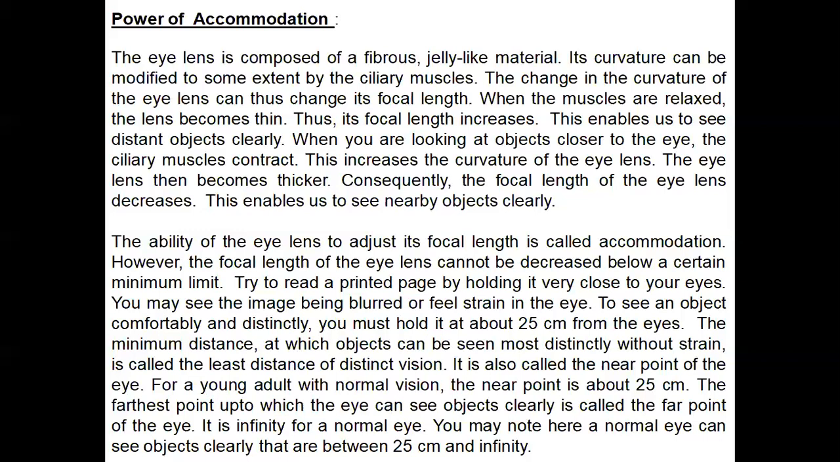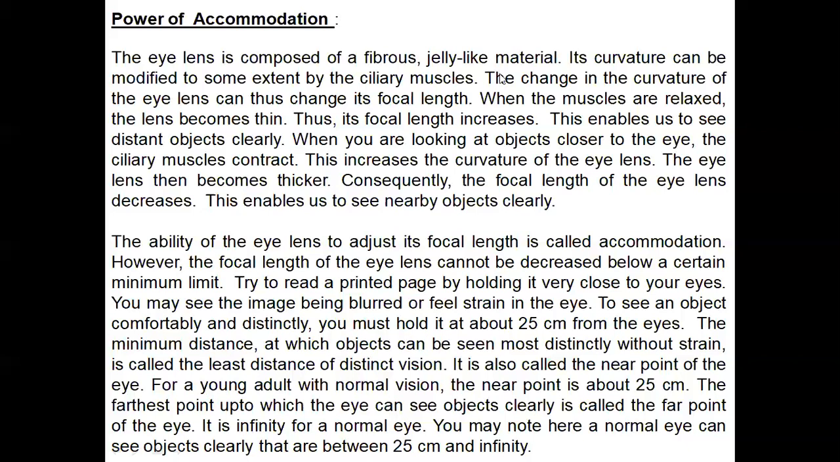The minimum distance at which an object can be seen most distinctly without strain is called the least distance of distinct vision. It is also called the near point of the eye. For a young adult with normal vision, the near point is about 25 centimeters. Again, the same point we discussed before: a young adult with normal vision definitely wants a minimum distance of about 25 centimeters.